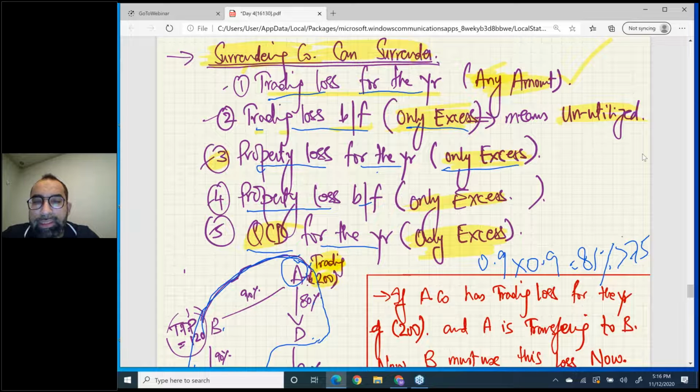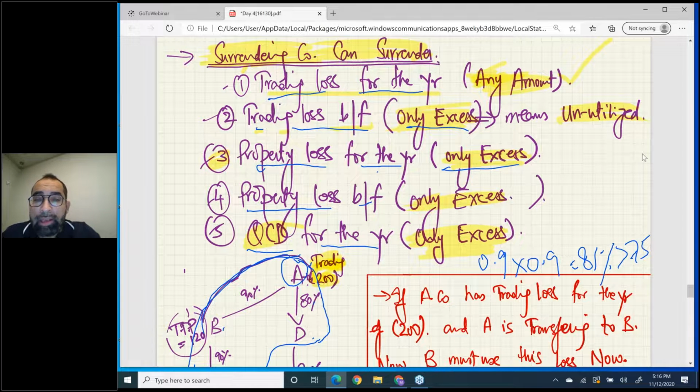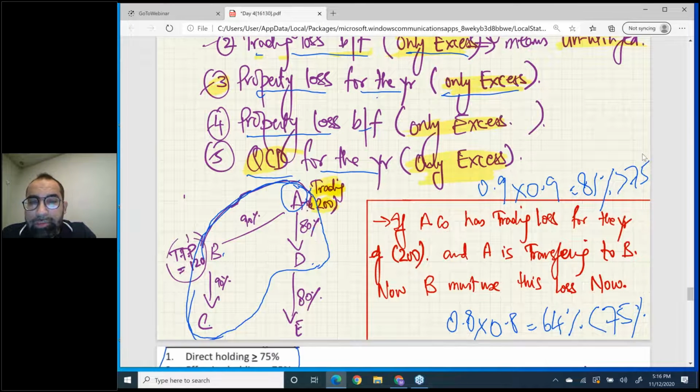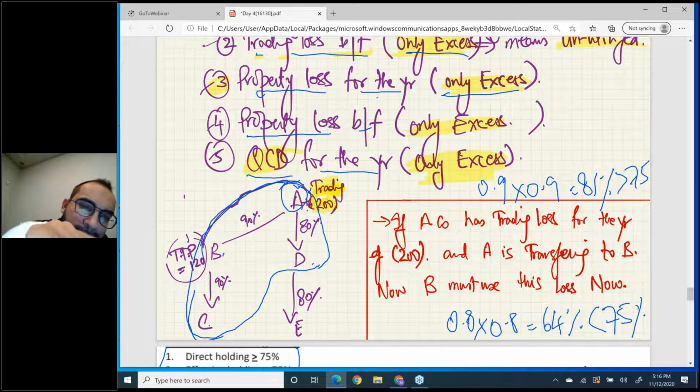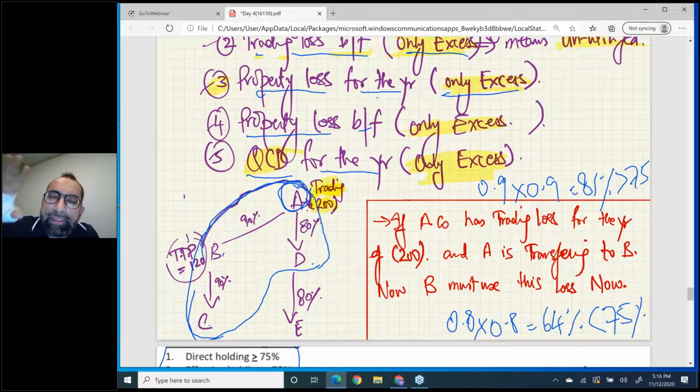Now see this red marker. If A company has trading loss for the year of 200 and A is transferring to B, now B must use this loss now. Very good. First, we have just studied that the surrendering company may surrender 5 things.